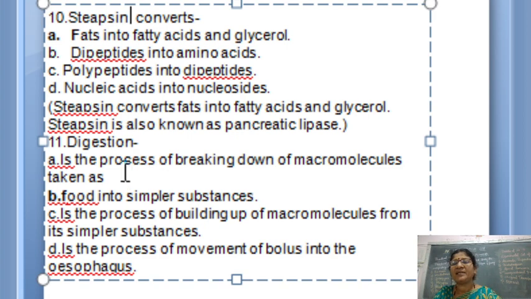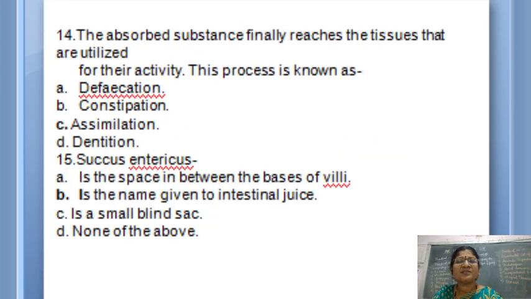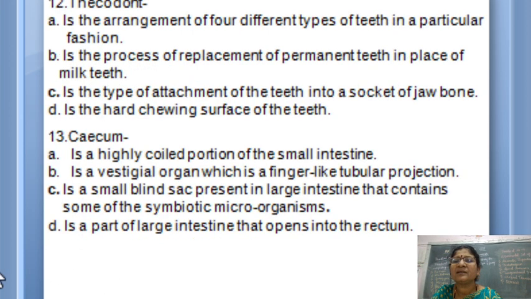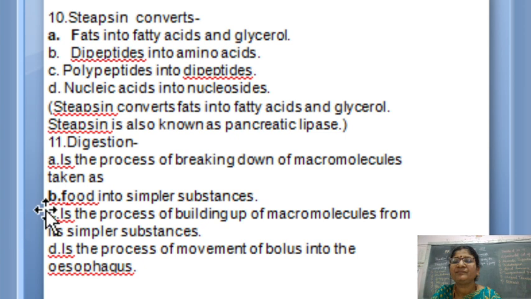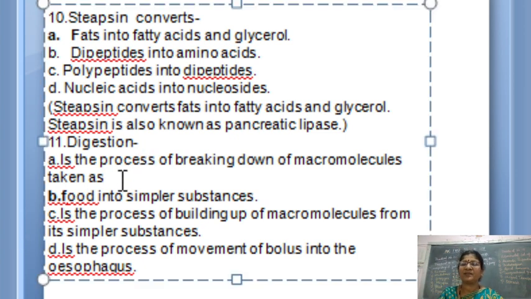Let me just type here. Here you have to just type the definition. It is a process of breaking down of macromolecules into simple substances.